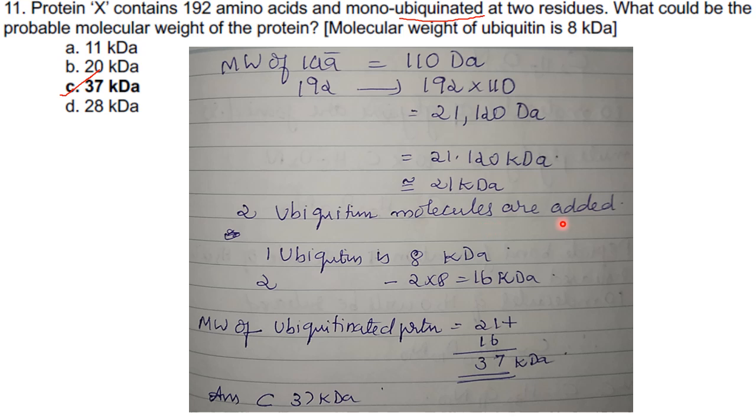Two ubiquitin molecules are added. They have given the molecular weight of ubiquitin as 8 kDa. So one ubiquitin is 8 kDa, and 2 ubiquitin will be 16 kDa. So the molecular weight of the ubiquitinated protein will be 21 plus 16, that is 37 kDa. So the answer here is option C, that is 37 kDa.